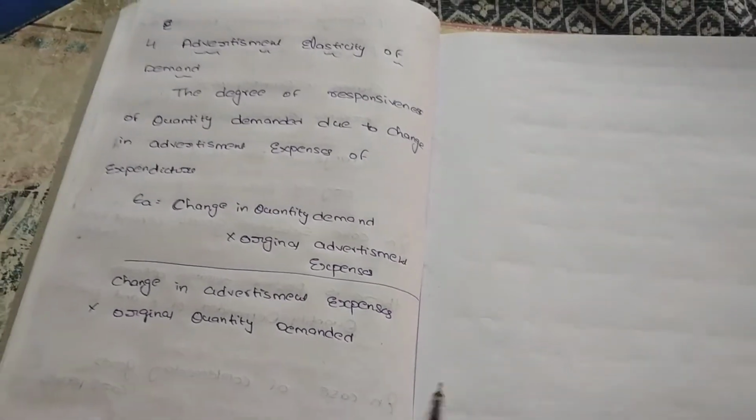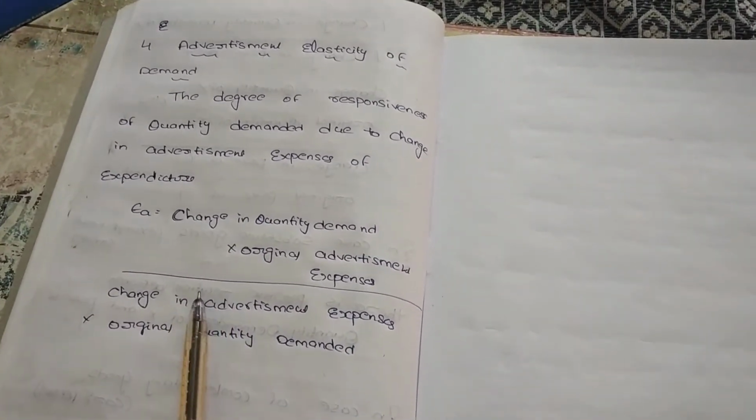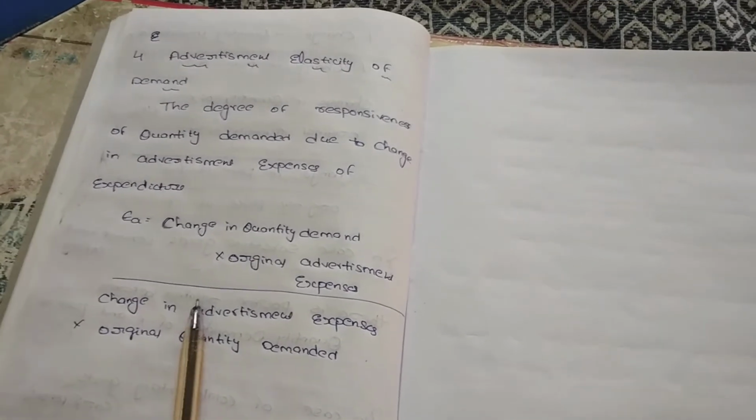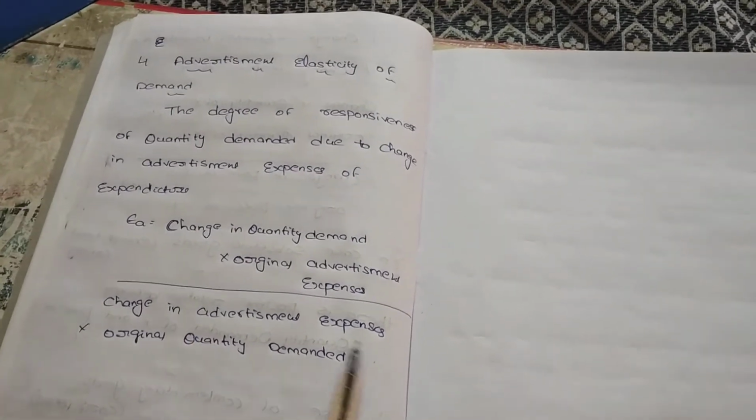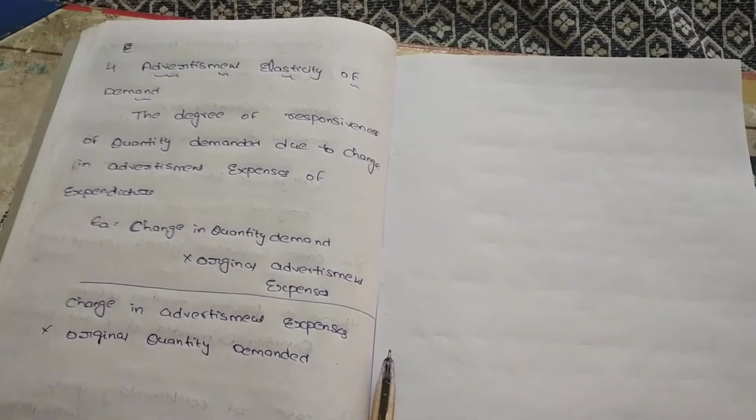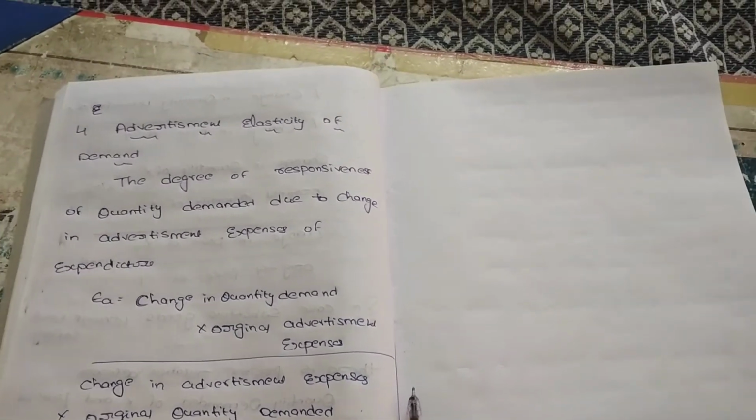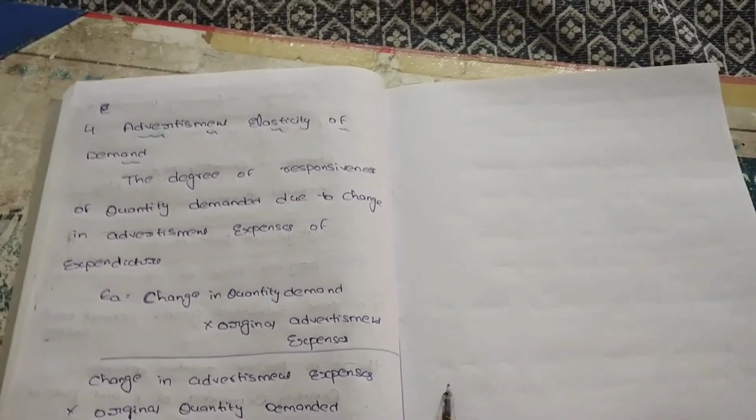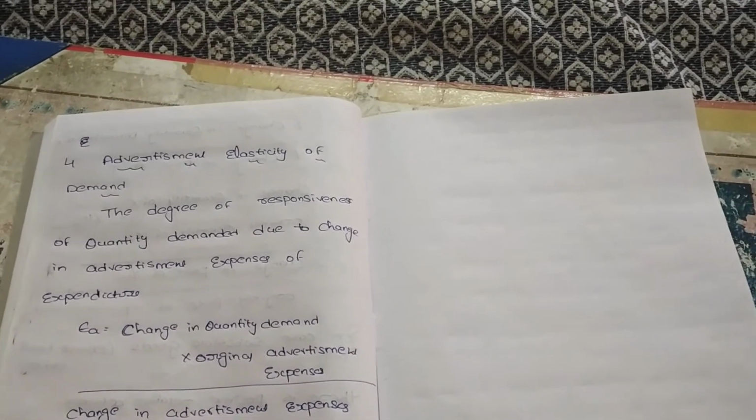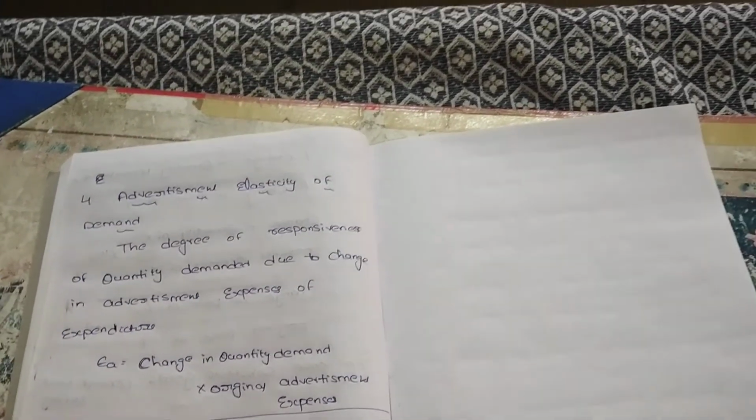In case of substitutes, there is a positive relationship. In case of complementaries, there is a negative relationship. And we saw advertisement elasticity of demand. Due to change in advertisement cost, there is a change in demand. So we can say there is an advertisement elasticity of demand.